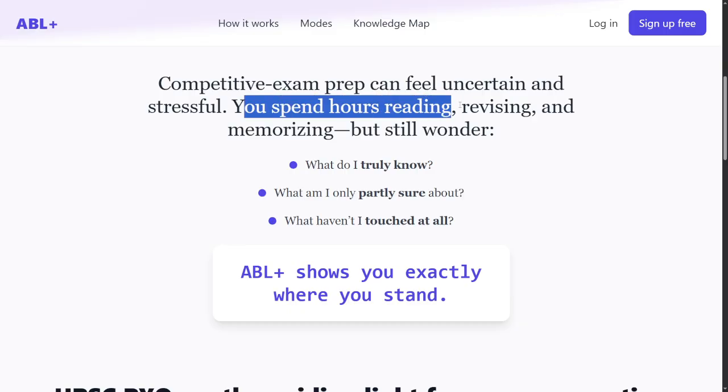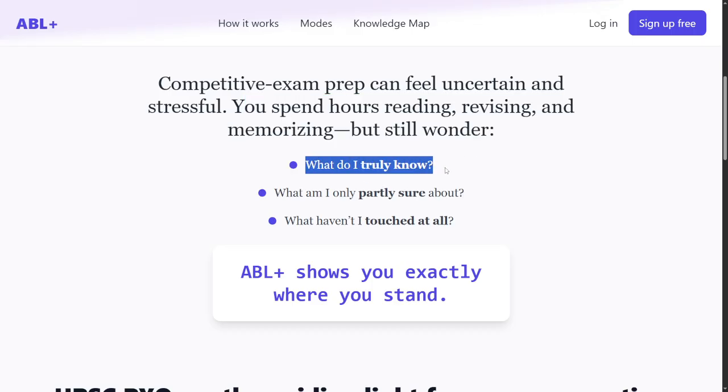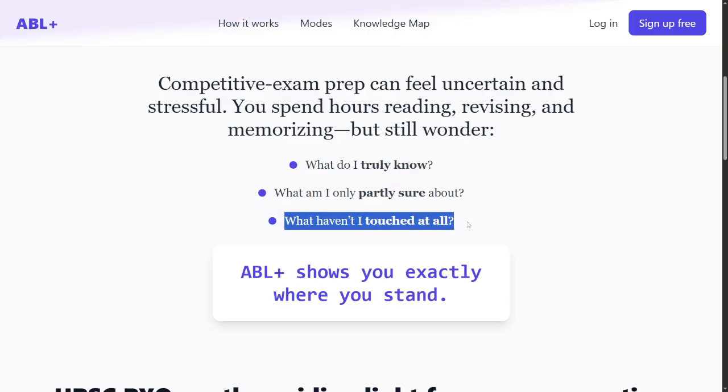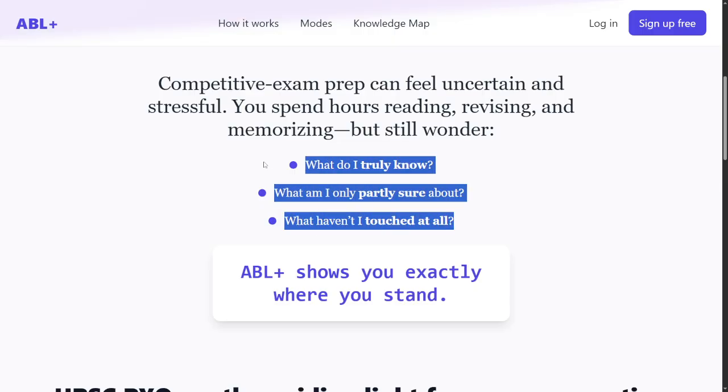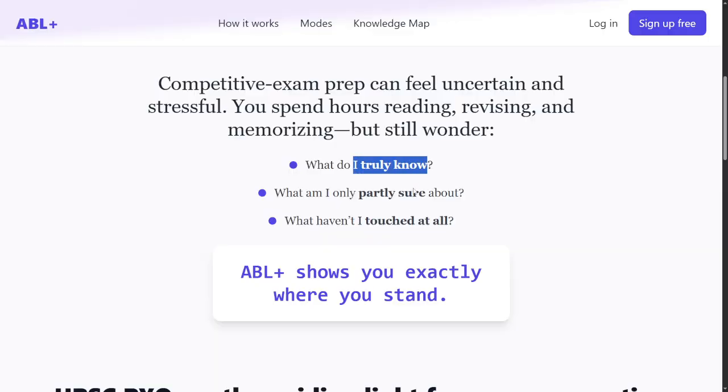You spend hours reading, revising and memorizing but still wonder what do I truly know? What am I partially sure about? What haven't I touched at all? These questions are mostly there, whether you address them or ask yourself or not. In both cases, it is always there. So this is where ABL Plus shows you exactly where you stand in terms of what you truly know, what you partially know, and what you have not touched at all.